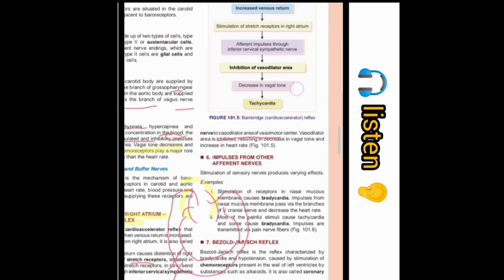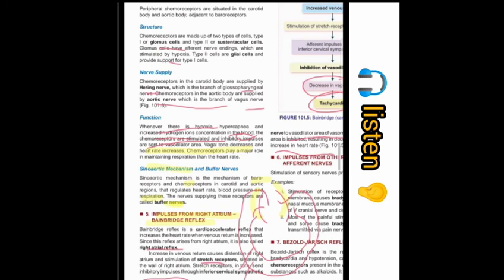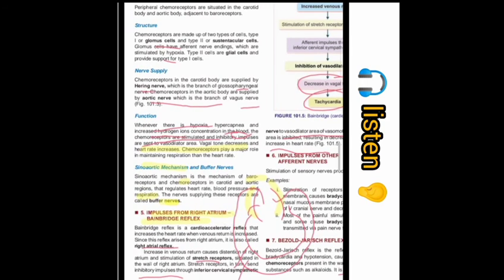So what happens? The vagal tone decreases, so tachycardia occurs. The decrease in vagal tone is responsible for the increase in heart rate. In this way, the right atrium plays an important role in increasing the cardiac rate. So it is also known as the cardio-accelerator reflex.